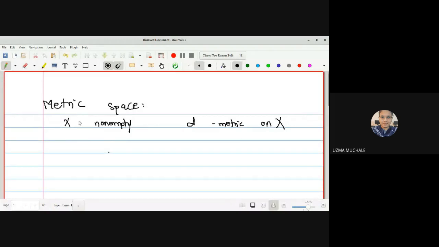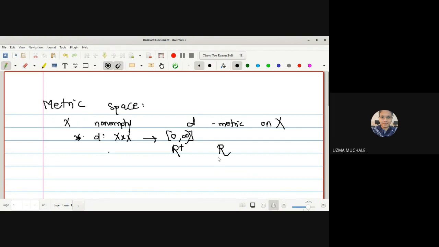What conditions will it satisfy? The d is a function from X cross X to the closed interval 0 to infinity, or in another way I can say it is R plus. What do you mean by R plus? It is the set of all the positive real numbers. I can say this to be the whole real line.